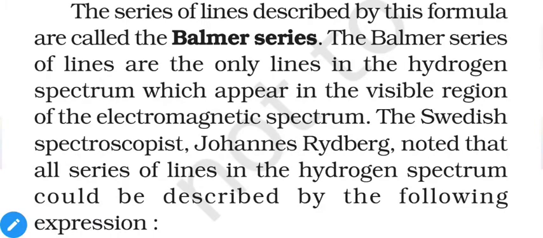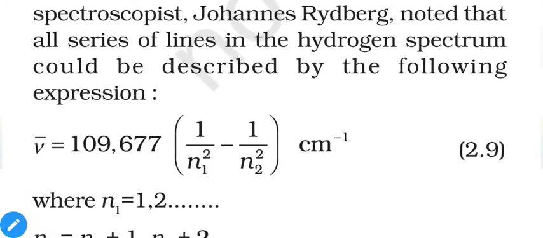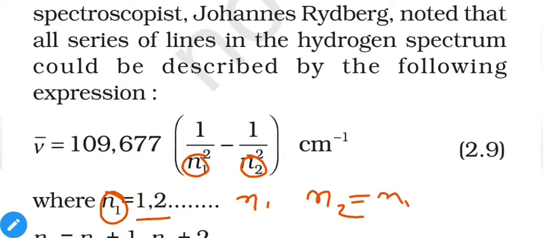Swedish spectroscopist Johannes Rydberg noted that all the series of lines in the hydrogen spectrum could be described by the following expression. It is the same expression as mentioned in 2.8, but instead of 2 and n, here we placed n1 and n2. Here n1 will be 1, 2, 3, 4, 5 and so on, and n2 will be n1 plus 1 or more.